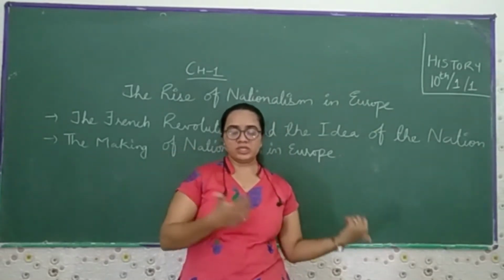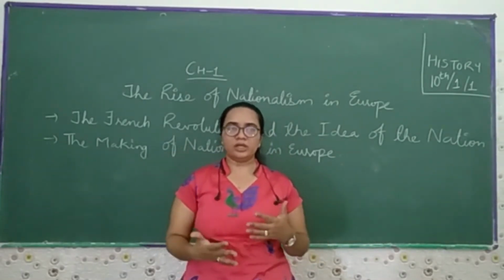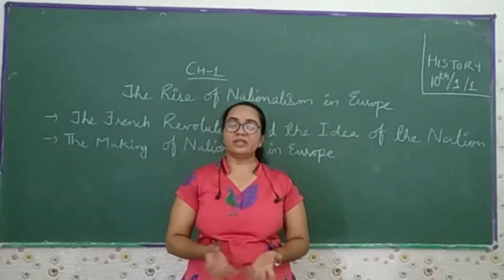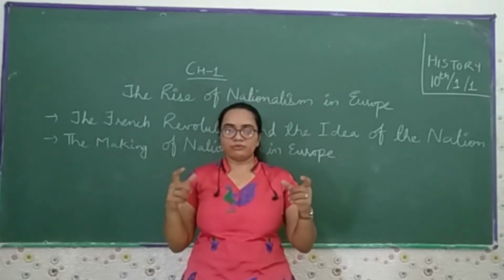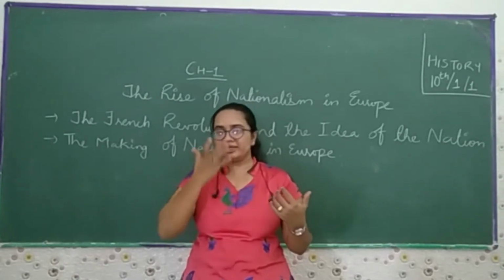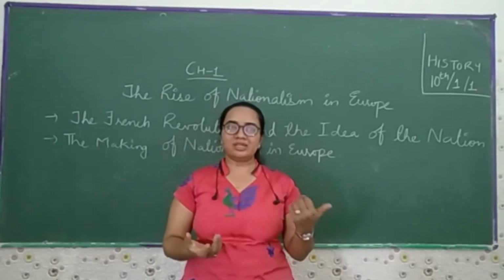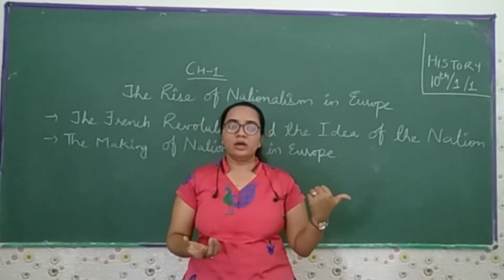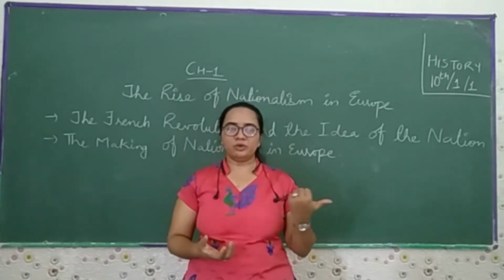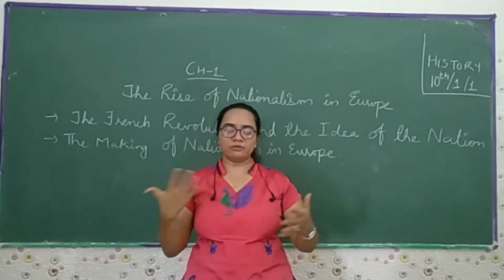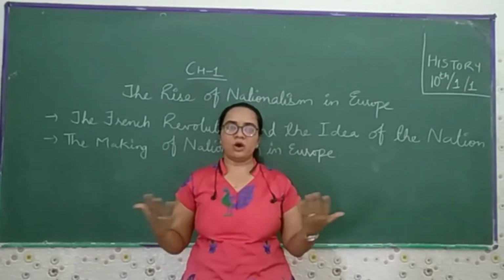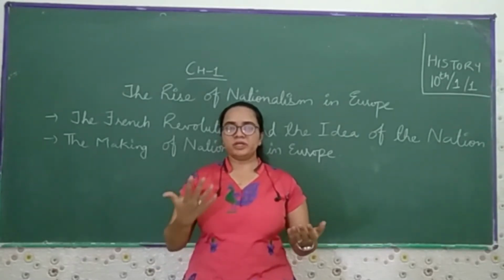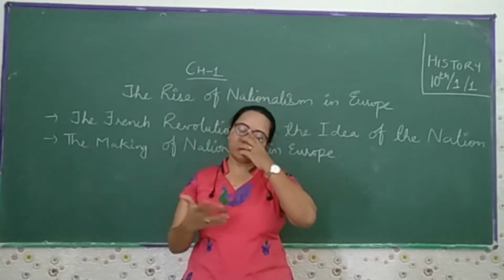Now we go towards the ninth standard. If you recall, the French Revolution started when the king had given the order to the troops, or the army, to go into Paris, in front of the town hall, and kill all the citizens over there. So they spread the rumor all over Paris.